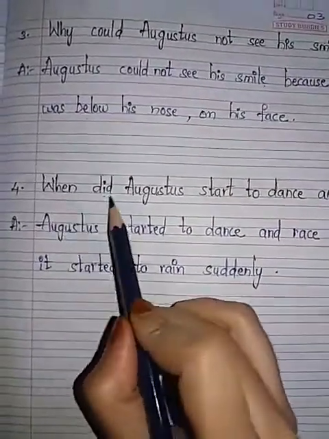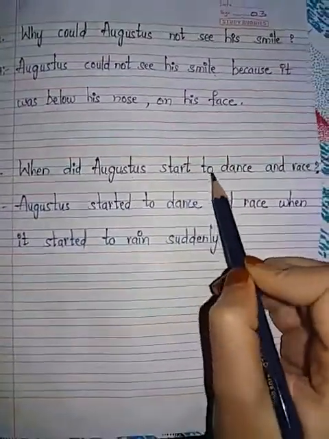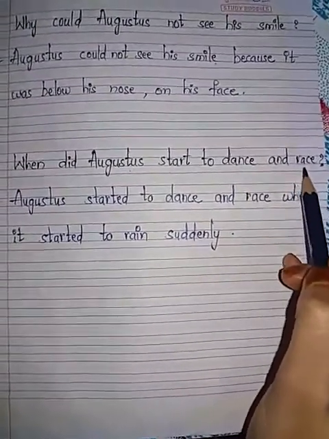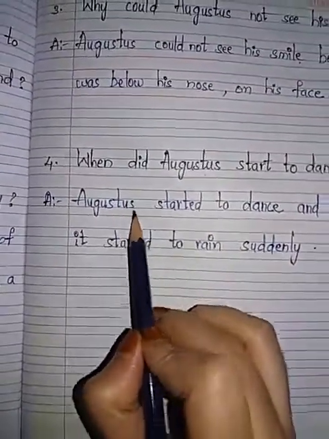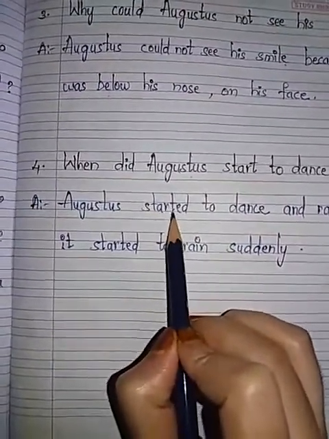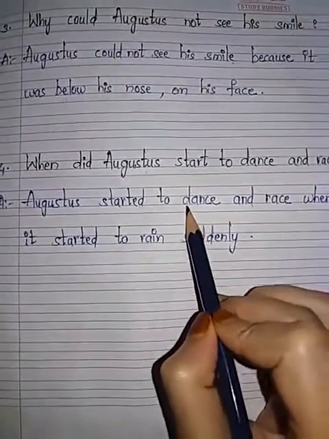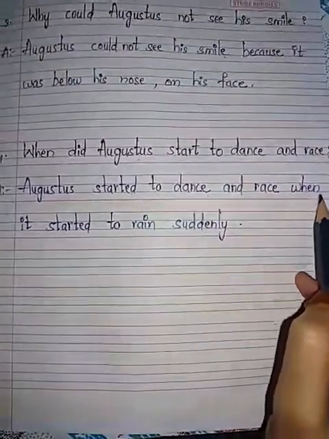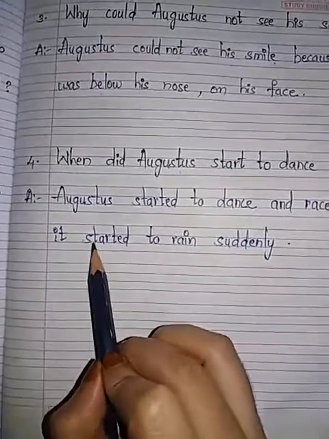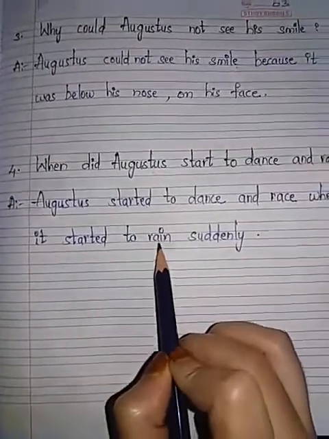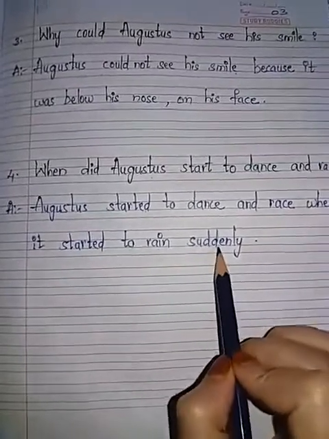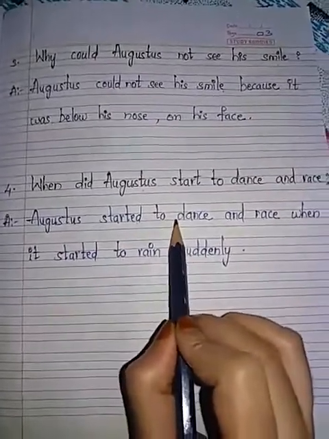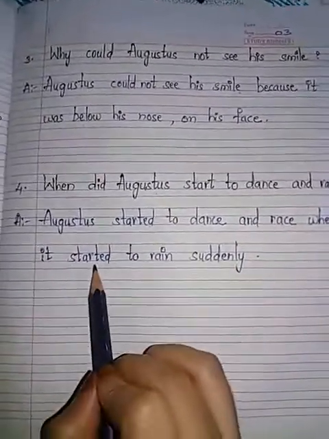Next, fourth question. When did Augustus start to dance and race? D-A-N-C-E, dance, and R-A-C-E, race. Answer: Augustus started, S-T-A-R-T-E-D, to dance and race when it started to rain, R-A-I-N, suddenly, S-U-D-D-E-N-L-Y. Augustus started to dance and race when it started to rain suddenly.